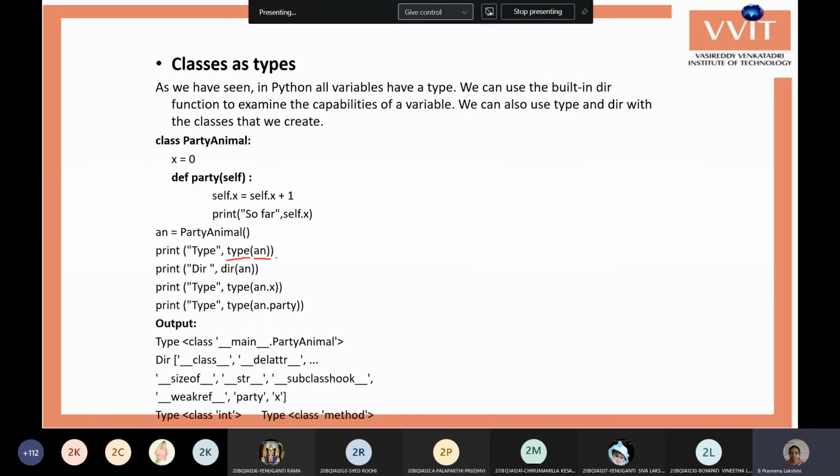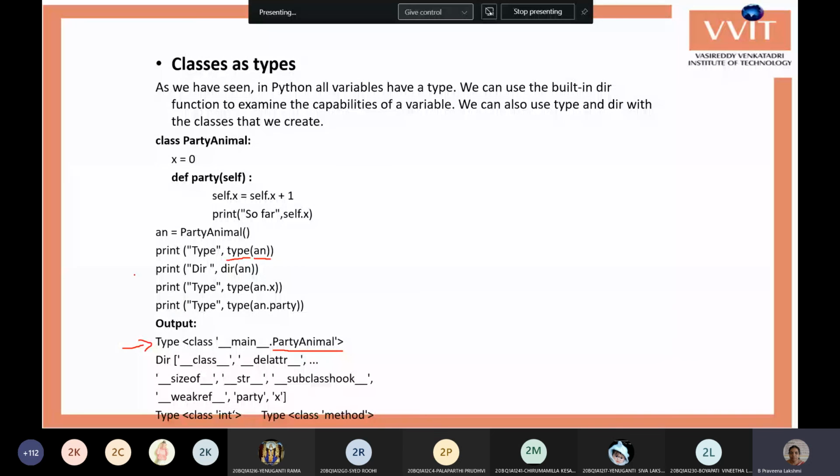Whatever the class name is for that particular object, will be given by type. So the output is: it's a class, and its class name is party animal. This is in the main scope.